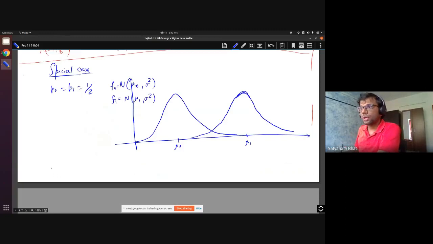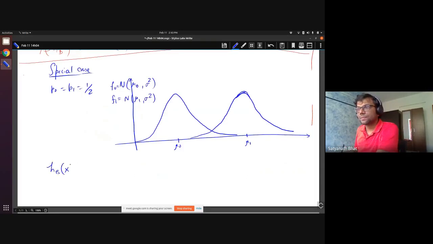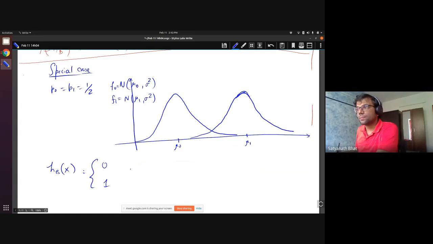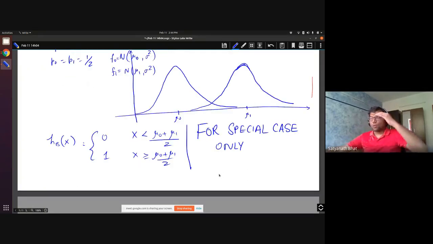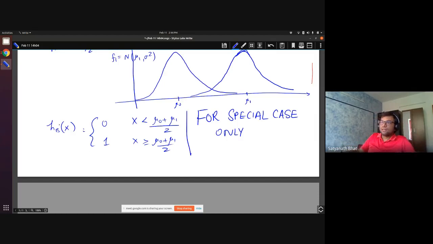What we ended up showing is that hB of x is 0 when x is less than (mu0 plus mu1) by 2, and 1 when x is greater than (mu0 plus mu1) by 2. This is what we came up with. This was for the special case only. Now if you observe, this falls in a general framework.